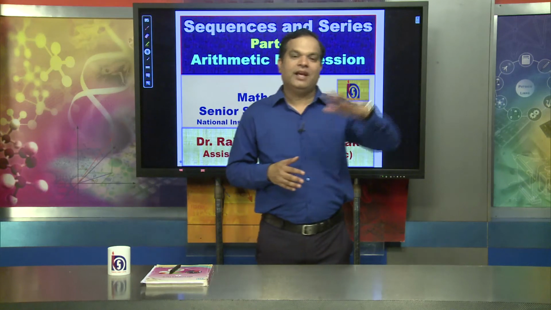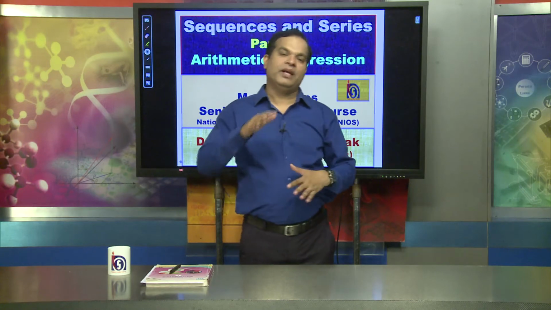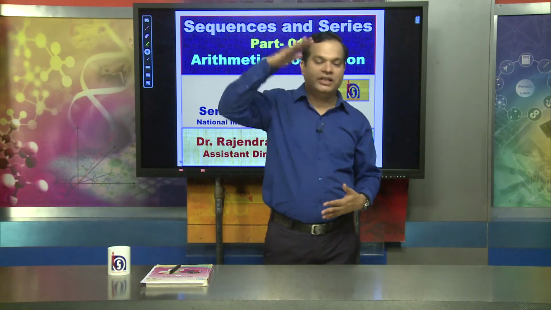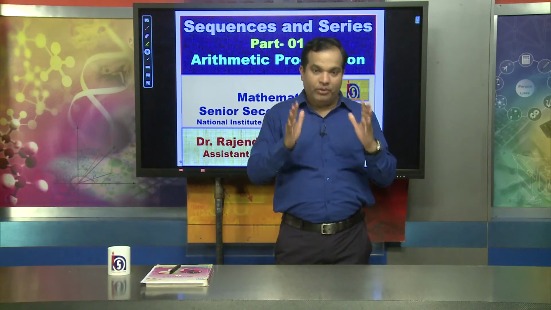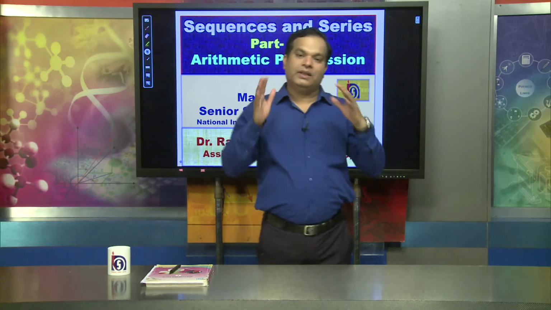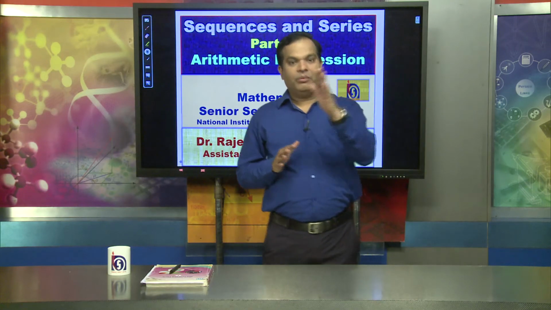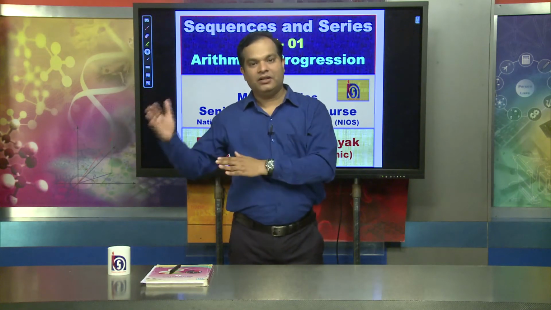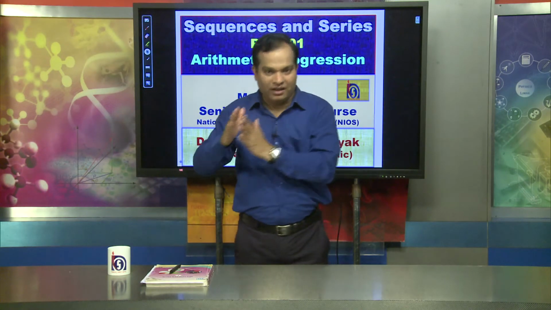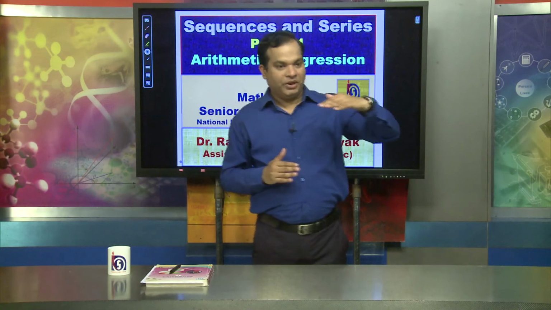That order may be ascending to descending or descending to ascending, or these may be arranged in a vertical manner or horizontal manner. But if you look at the different numbers in mathematics, we know that the first number, the next number, the second number, another number, the third number, this first number, second number, third number also follows a particular pattern.